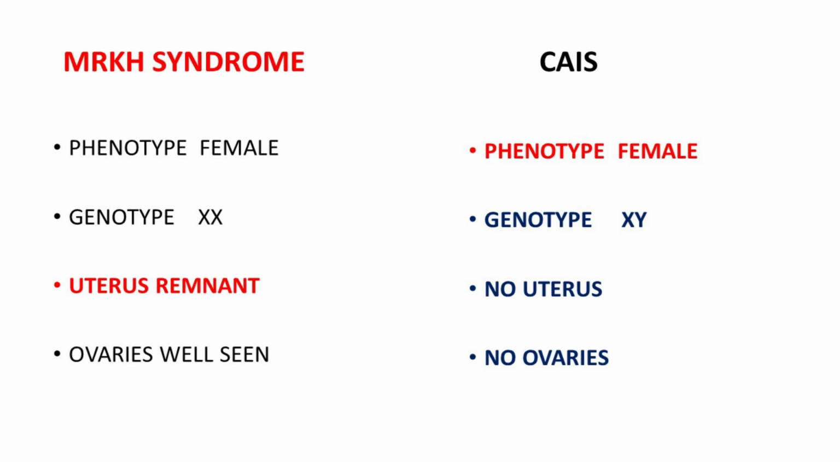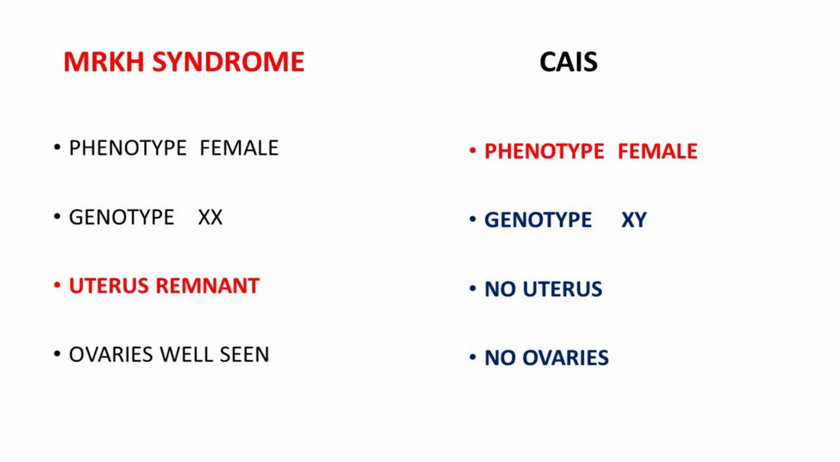That is MRKH. Whereas in complete androgen insensitivity syndrome, phenotypically it will be a female type, whereas genotypically it will be a male type, XY. So no uterus and no ovaries could be detected on ultrasound or MRI.